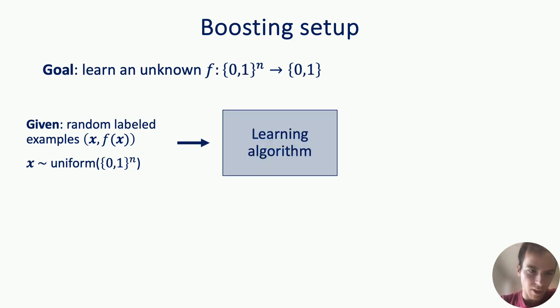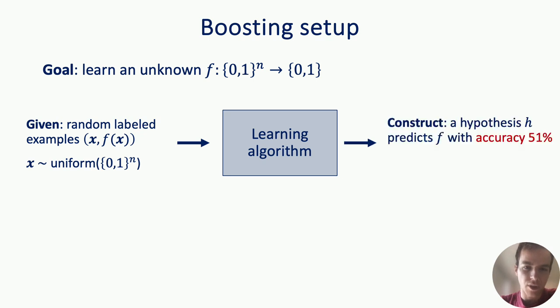So the algorithm gets a bunch of these labeled examples, and then it does some computation, and it outputs a hypothesis h, and let's say that this hypothesis predicts f with accuracy 51%. What that means is that over a random input, the probability that the label of f matches the label of the hypothesis is about 51%. And since we're dealing with binary classification tasks, the baseline accuracy here is 50%. If I just randomly guess the label of f, then I get 50% accuracy. So this learning algorithm does slightly better than random guessing.